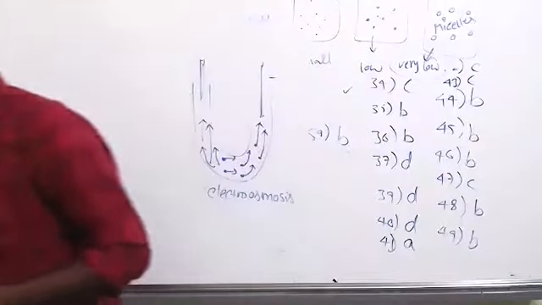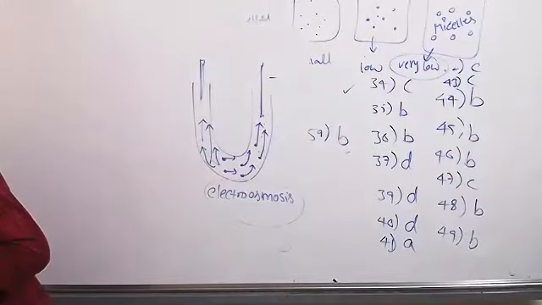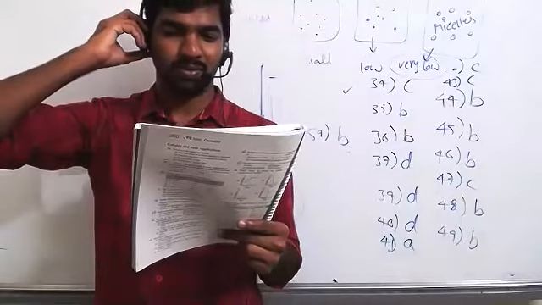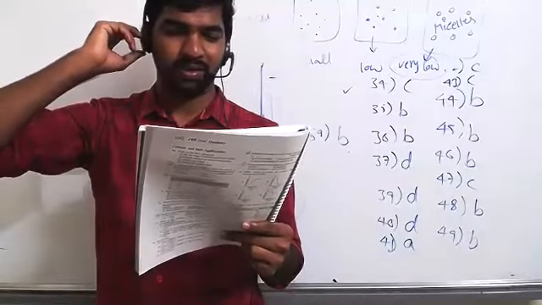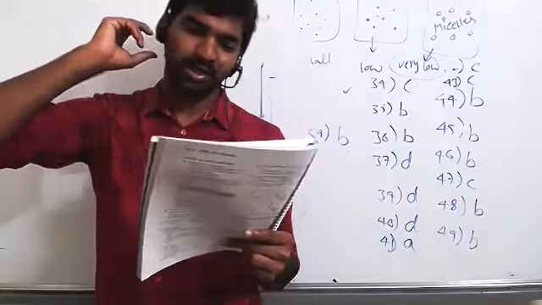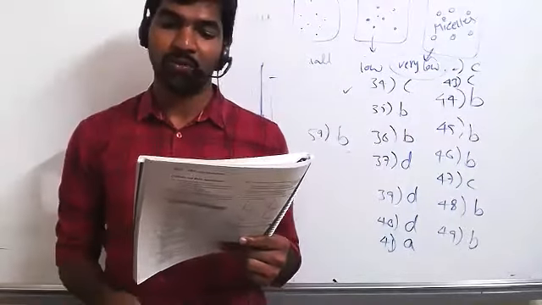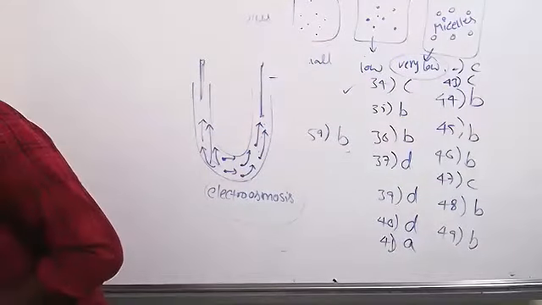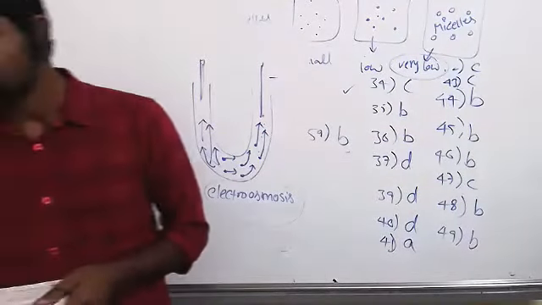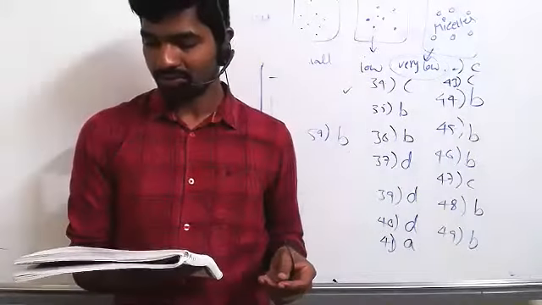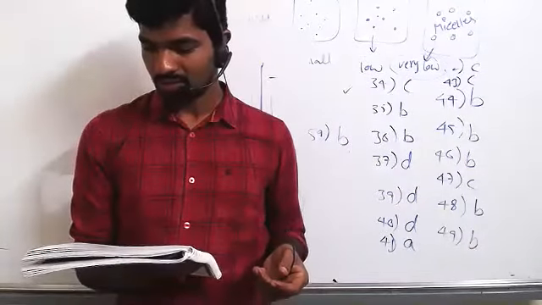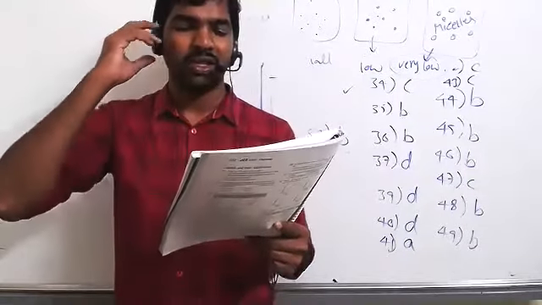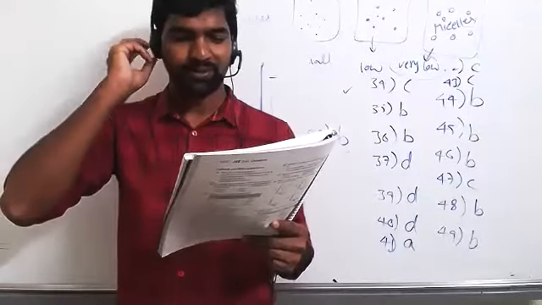Next, 62. Method by which lyophobic sol can be protected is. So option C, by addition of lyophilic colloid. Correct. By addition of lyophilic colloid, we can protect lyophobic colloids. Correct. Next question to Sanjay. Question number, I think you know this answer, very easy. Schulze-Hardy law states that. Choose correct option.